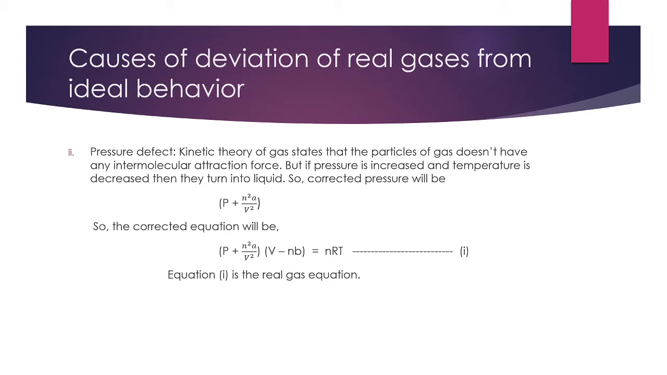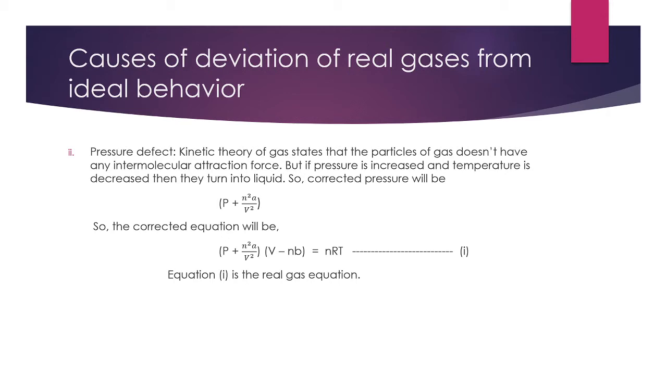And for the pressure defect, the kinetic theory of gas states that the gas particles do not have any intermolecular attraction force. But if it didn't have any attraction force, it couldn't have been converted into liquid if we decrease the temperature and increase the pressure.